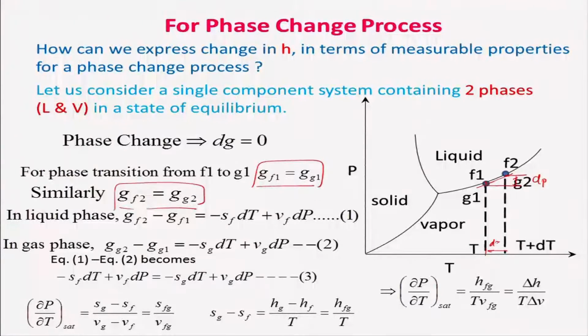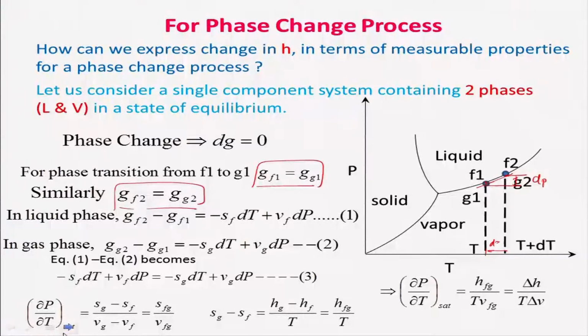This equation says that if I know the slope, I can evaluate HFG very easily, provided I know the change in the specific volume, because I know the pressure and temperature. I can conduct experiments, find this out, and then evaluate HFG.